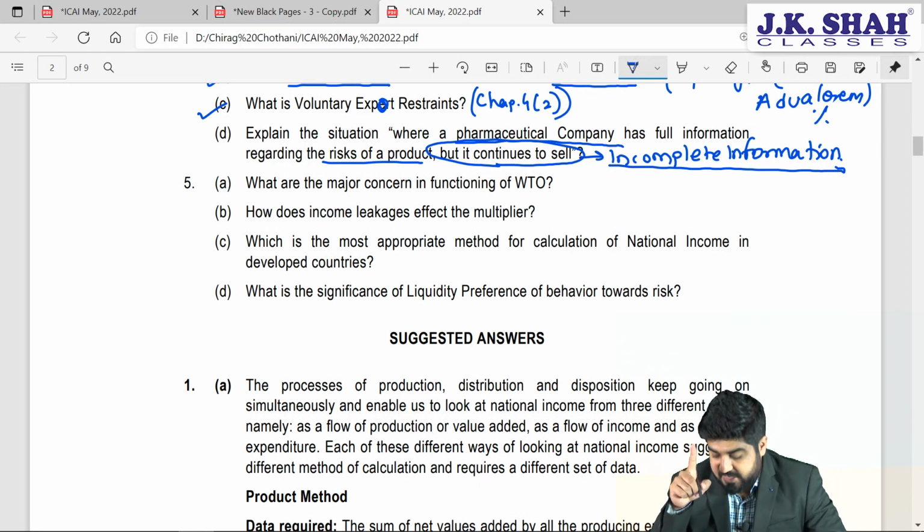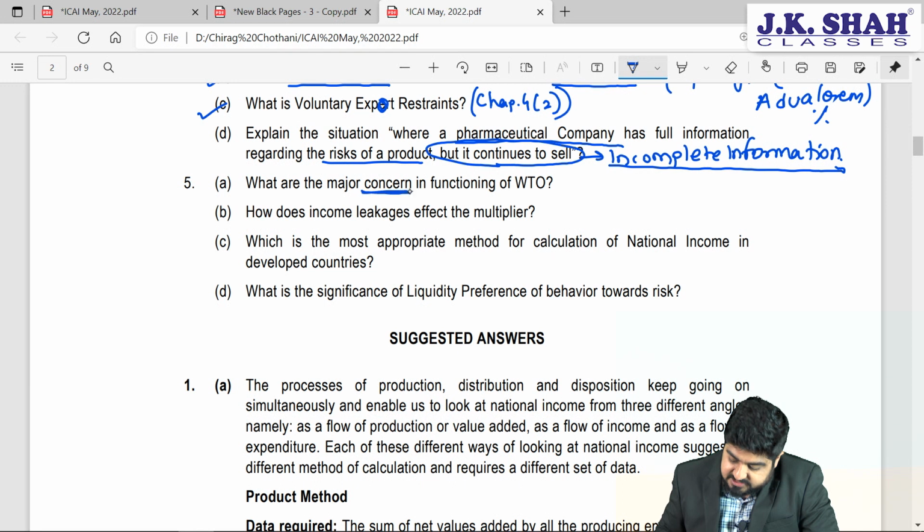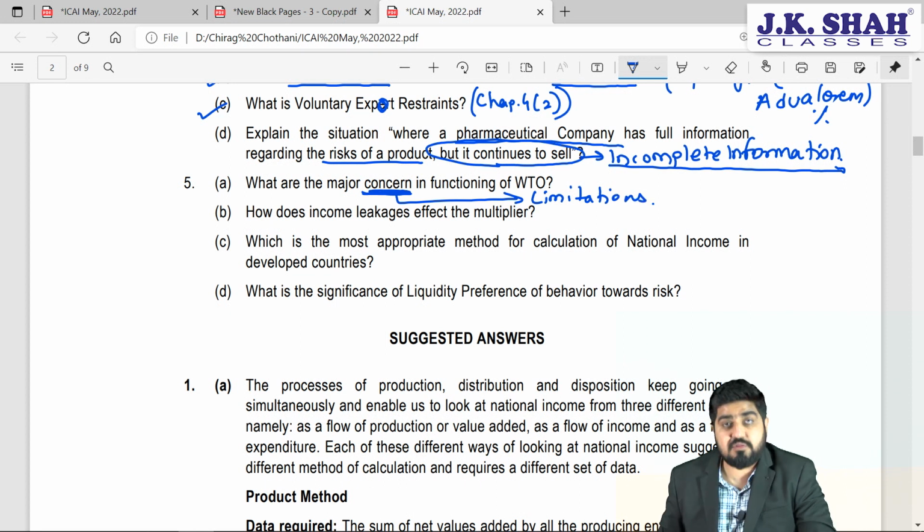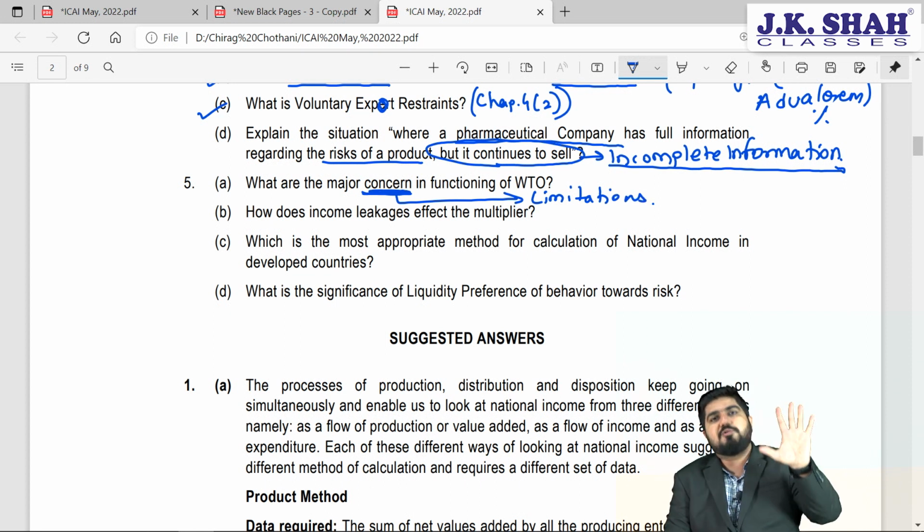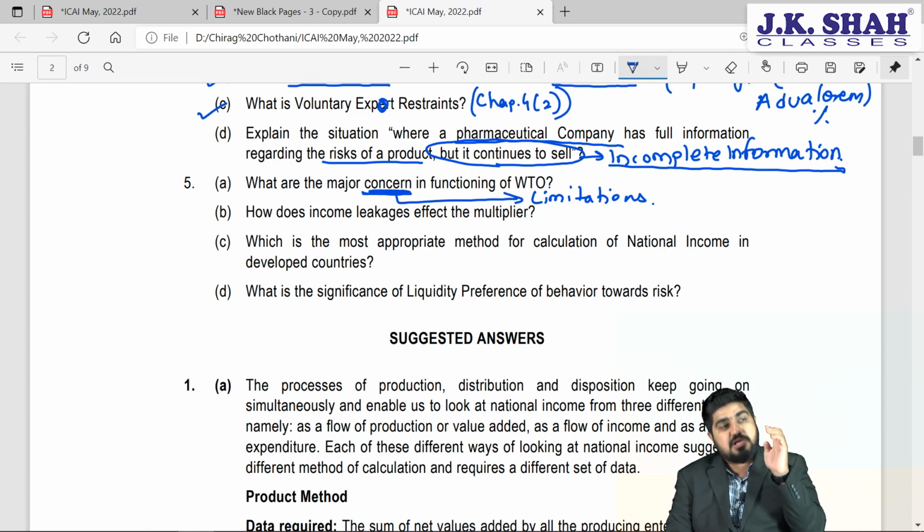Now see, they are not asking you the functioning of WTO, okay? Don't be misguided. They are asking you the concerns. Concerns are nothing but limitations. So you have to write down about the limitations in the functioning of WTO. Well, if you remember, this is part of chapter number 4, unit number 3, trade negotiations. This is the last answer in fact.